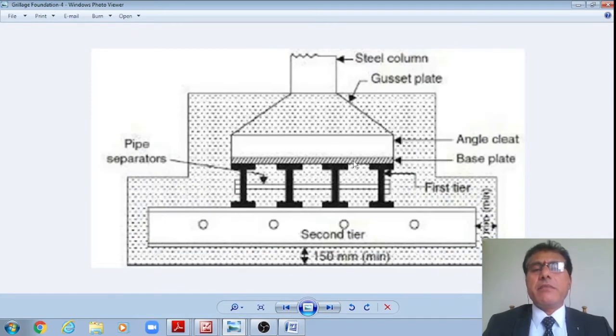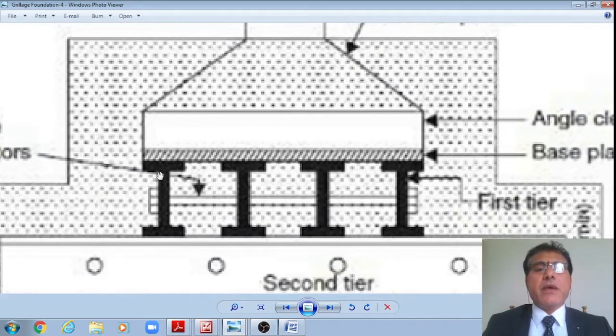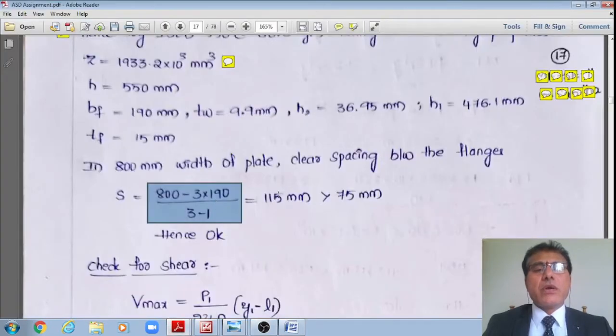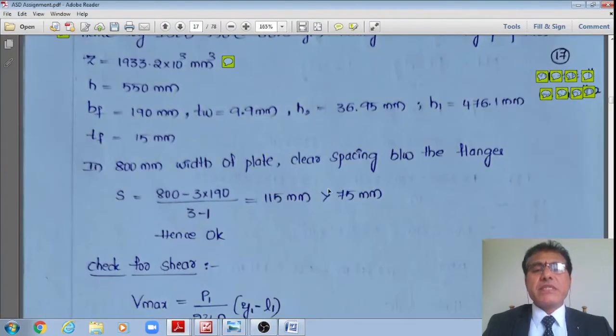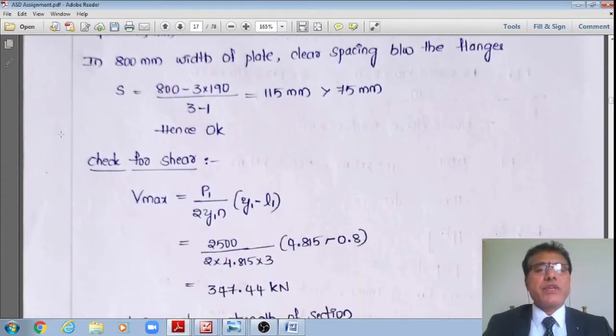I do have 800 mm. I am just taking a cut section of 800 mm. I am providing 3 beams. Therefore, what is this clear spacing? Between 3 beams, only 2 spacings will be there. Therefore, this spacing is equal to 115 mm, which is greater than 75 mm. Therefore, it is okay. The first check is okay.